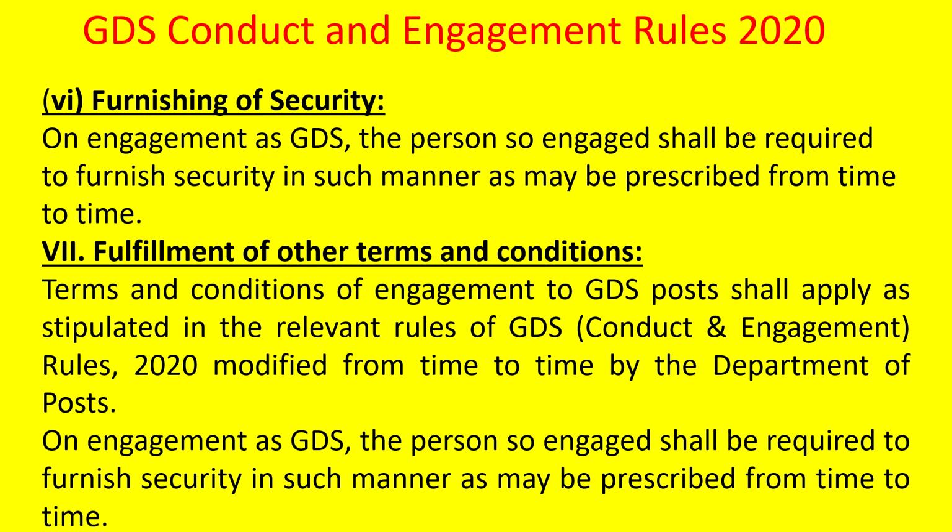Furnishing a security. On engagement of GDS, the person so engaged shall be required to furnish a security, that is surety, in the manner that may be prescribed from time to time. Recently, this 25,000 or 1 lakh security used to be taken. Recently this has been dispensed with by the department. It was a very recent announcement. And fulfillment of other conditions: the terms and conditions of engagement to GDS posts shall apply as stipulated in the GDS conduct rules, modified from time to time. On engagement as GDS, the person so engaged shall be required to furnish security. This is removed, as I told.